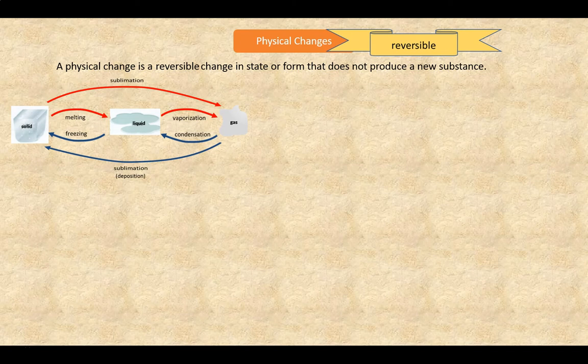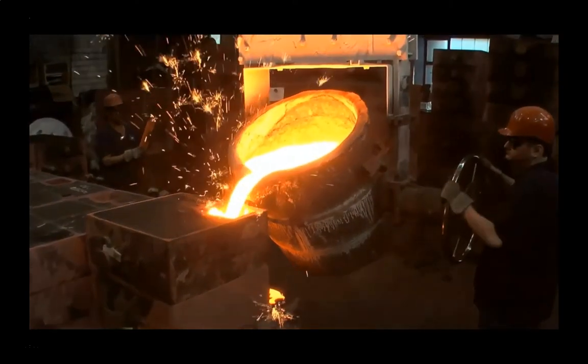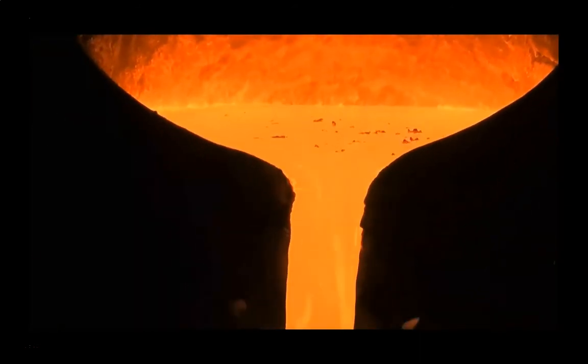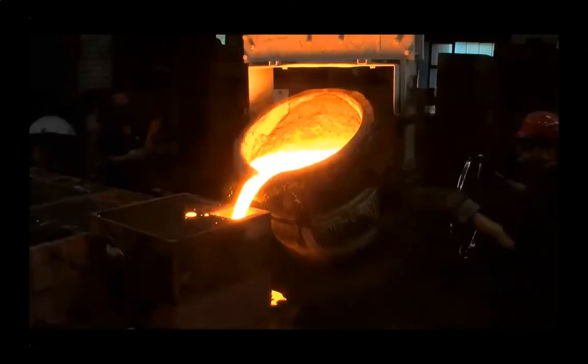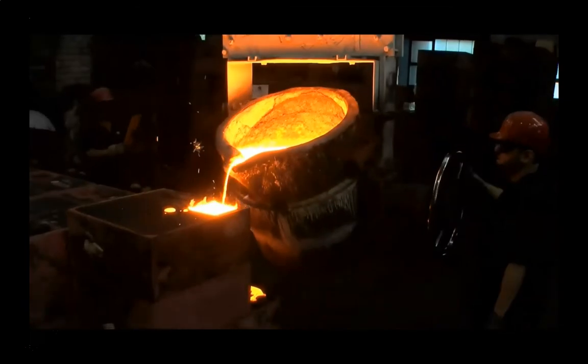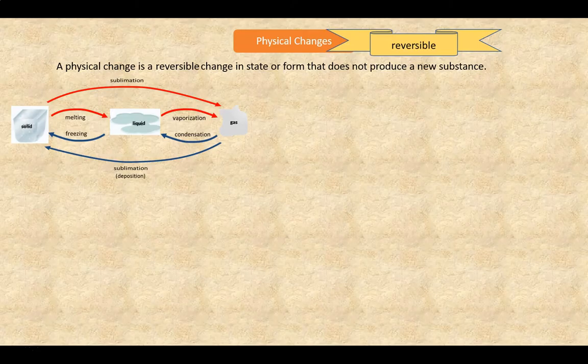Now, it's fairly easy to understand that all changes in state are reversible. We're familiar with most of them. Here's one example involving molten iron changing from liquid to solid. Okay, the video was stopped before we could see the solid, but you know it was going to happen.